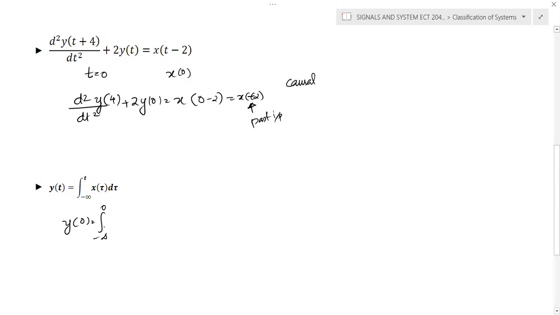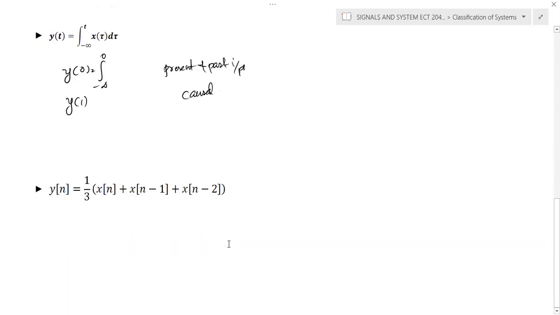If you try any other value, the integration is performed only up to t, so you get input only up to x of t. We can conclude that the integration limit is only up to t. So the given system depends only on the present and past inputs, and we can conclude the system is causal.